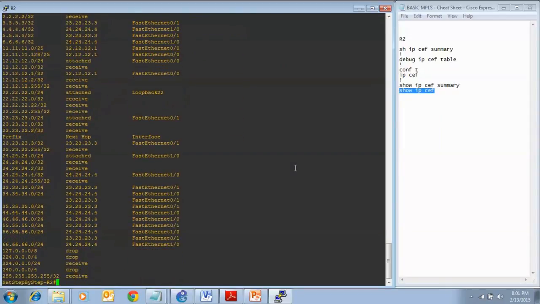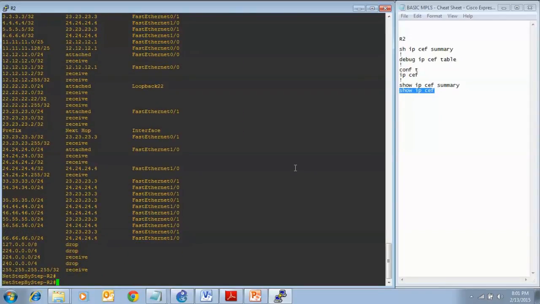There are all the prefixes that we received via the routing protocol OSPF, and then CEF takes that and builds its CEF table with a prefix and a next hop and what interface it goes out.